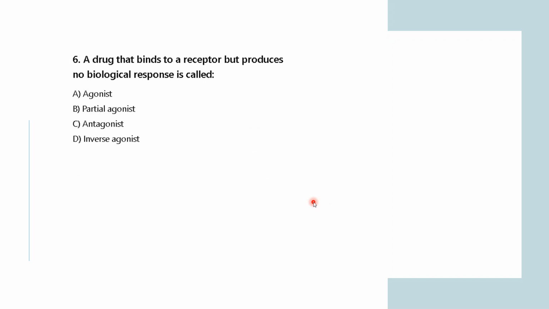Next question: a drug that binds to a receptor but produces no biological response is called agonist, partial agonist, antagonist, or inverse agonist. A drug molecule that is actually binding with your receptor, but it is not producing any biological response. It is known as.